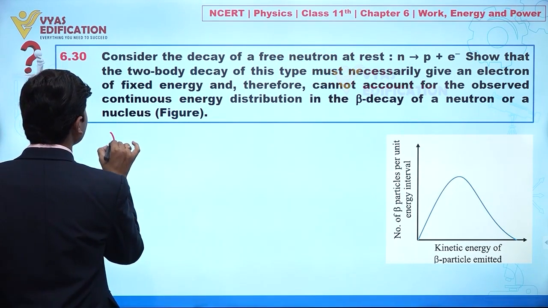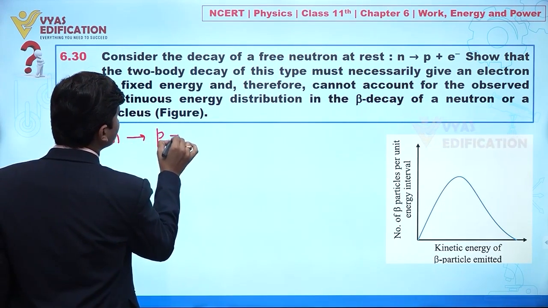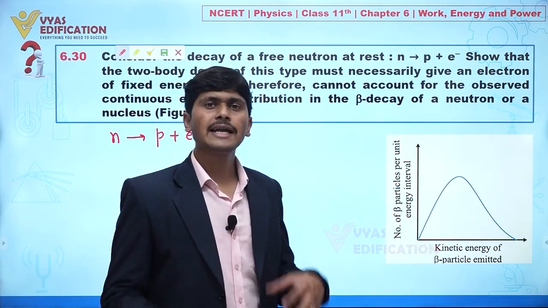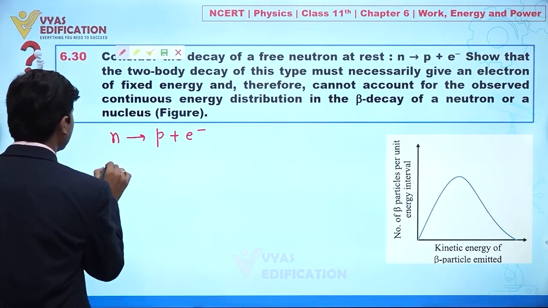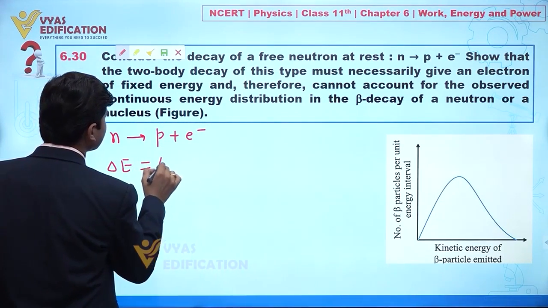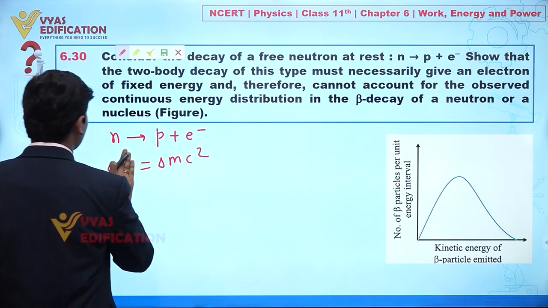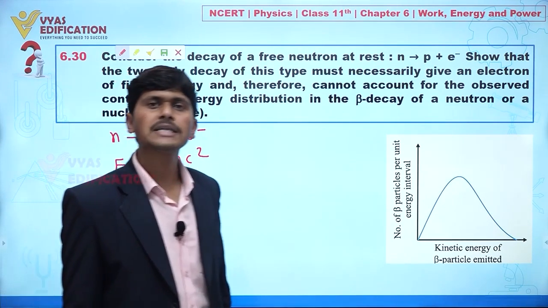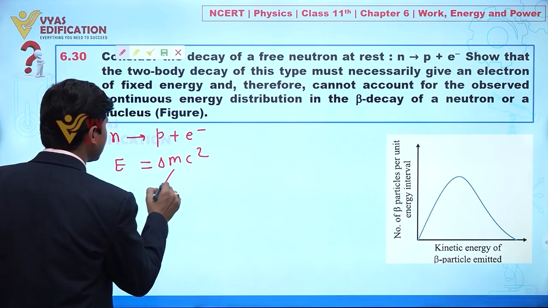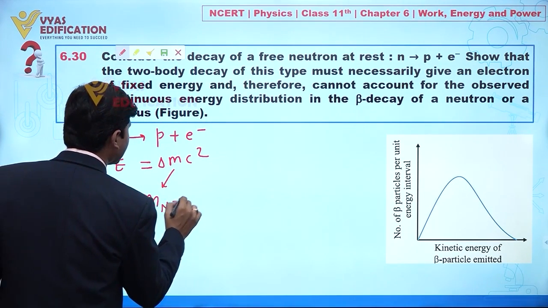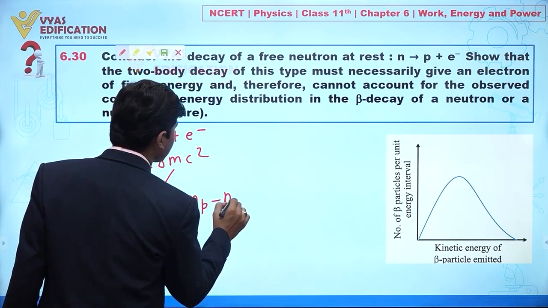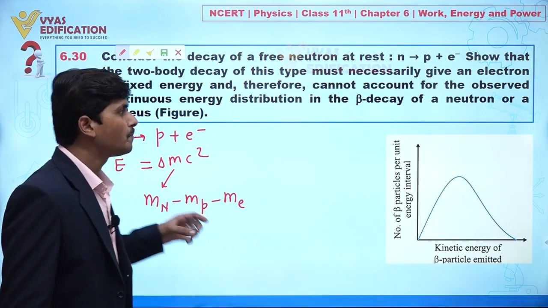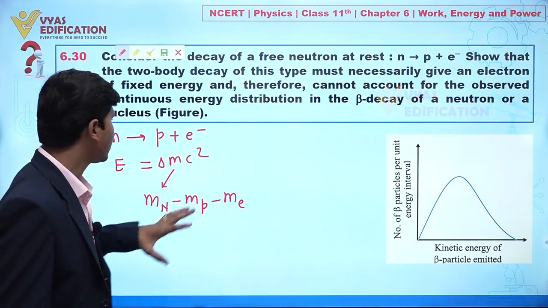Actually we can say here the neutron is breaking into a proton and an electron, clear? And the energy is given by delta m c square, clear? And here this delta m, we know, is the mass defect. The mass defect is the mass of the neutron minus the mass of the proton minus the mass of the electron, clear, and due to this mass defect we are getting some amount of energy, clear to everyone.